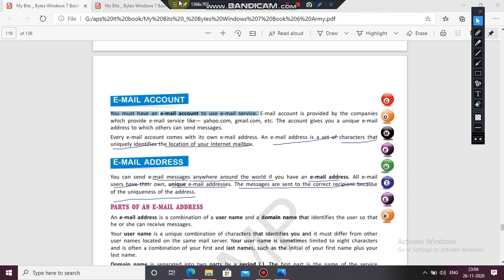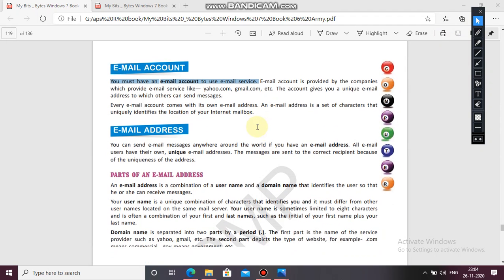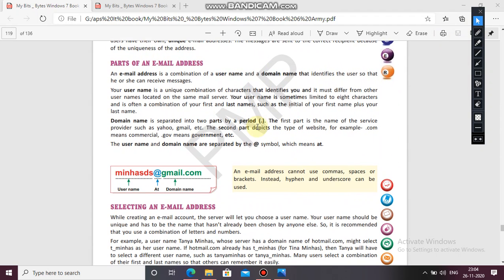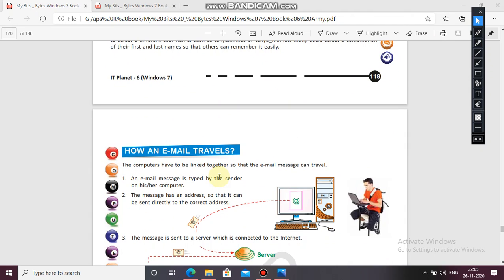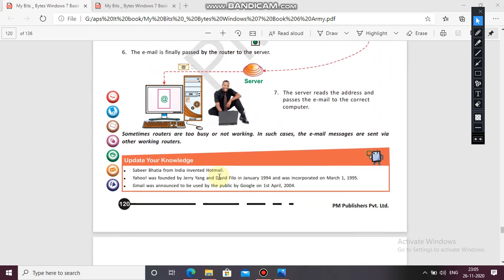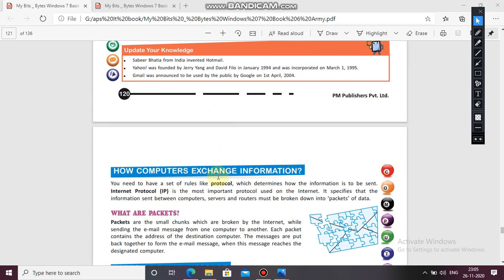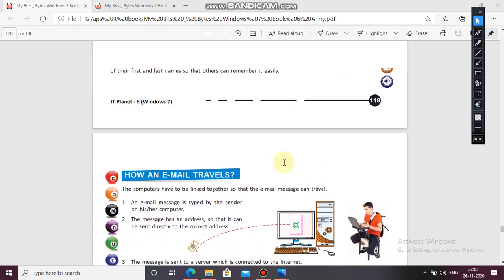Okay. Now the next topic is the parts of an email address. What are the different parts of email addresses? And selecting an email address. In this you will see the different parts like domain name and username, and how they can be separated. These things we will see in the next class, along with how an email travels and how computers exchange information.